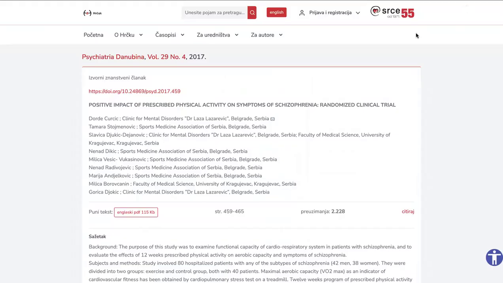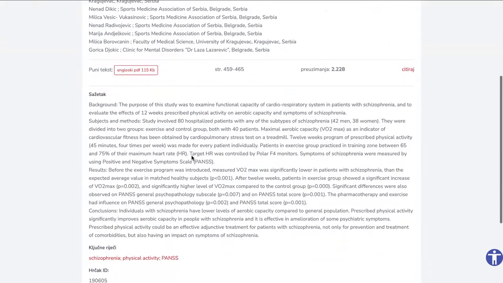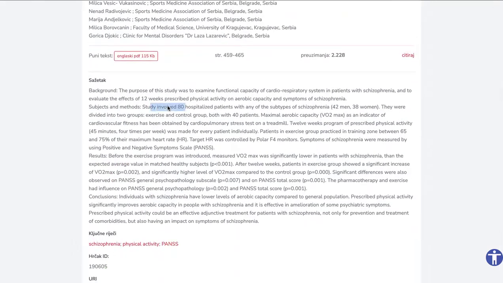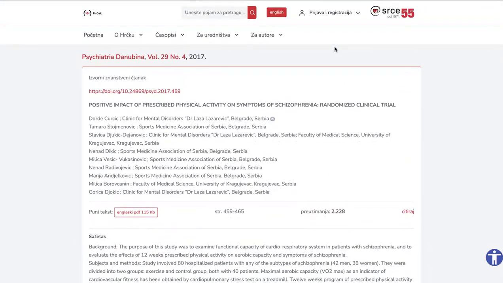Okay, so let's see. It's a randomized clinical trial, so already that's good. And right here it says the study involved 80 patients, so already I know this is a good study. It also says results, which means an experiment was done. It says randomized clinical trial, so this one would be approved. Let's look at the other ones.